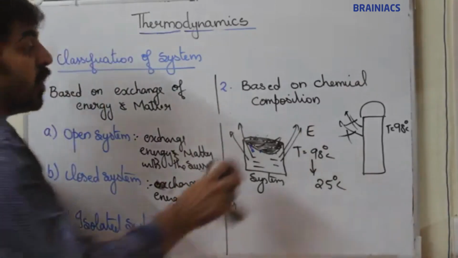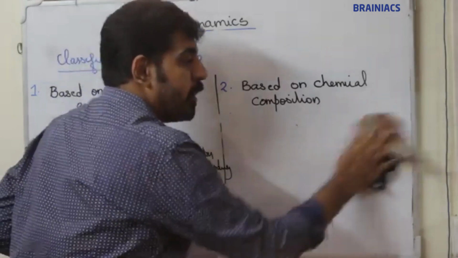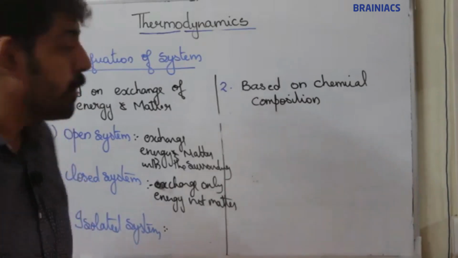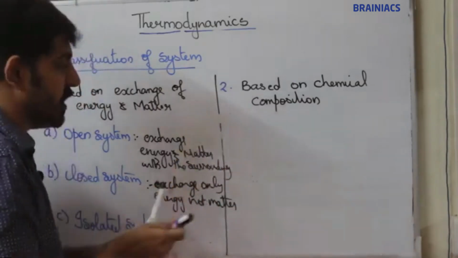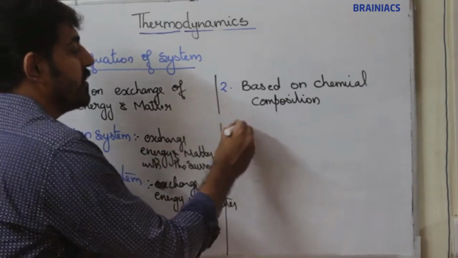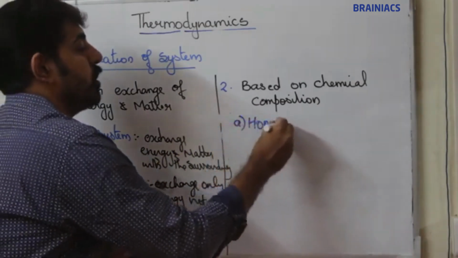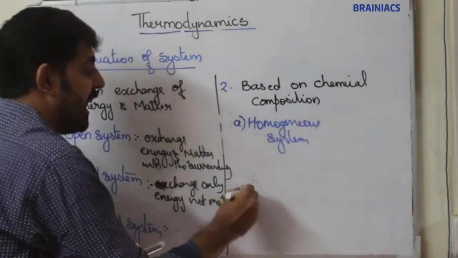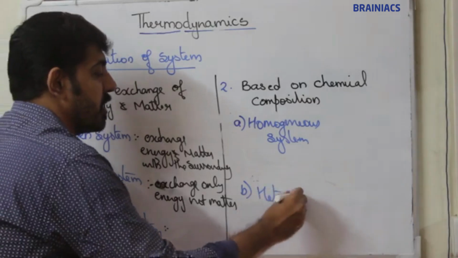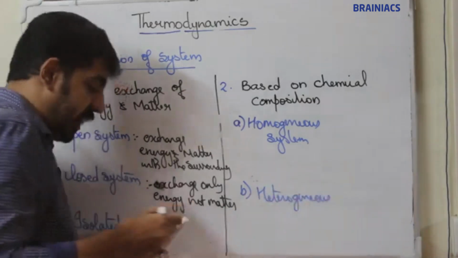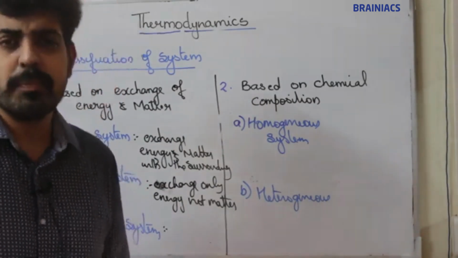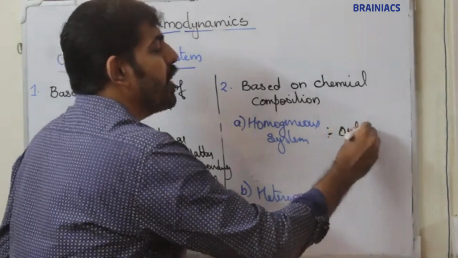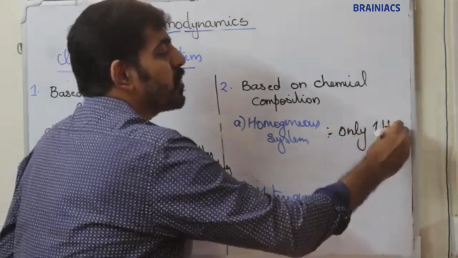The next classification is based on chemical composition. Based on chemical composition, systems are classified into two types, homogeneous and heterogeneous systems. Now what do we mean by a homogeneous system? A homogeneous system means the system consists of only one phase.